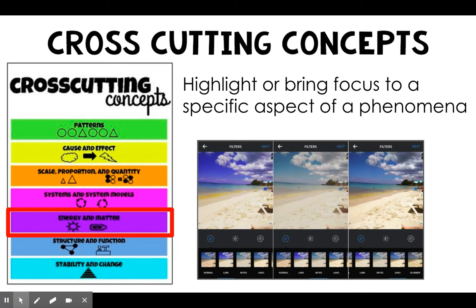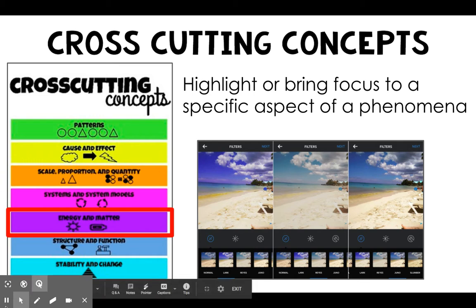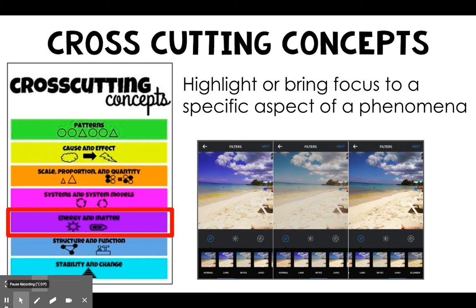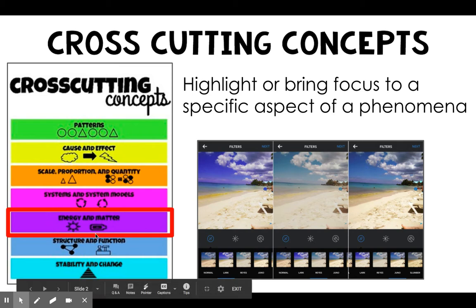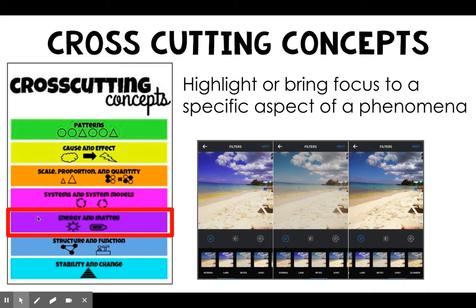So, just a reminder that energy and matter is what we call a crosscutting concept. And we have seven of these. A crosscutting concept is a lot like an Instagram filter in that it brings focus to or highlights a specific aspect of a scientific phenomenon. So, in this unit, we will be using energy and matter to explore the ideas behind our penguin phenomenon.